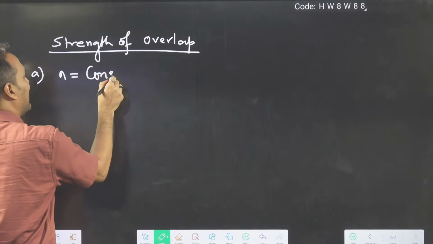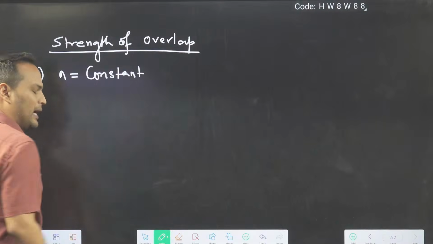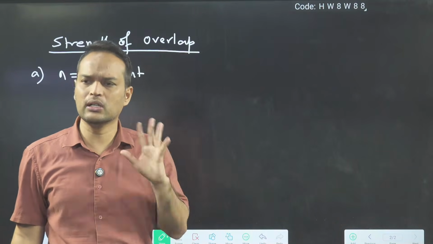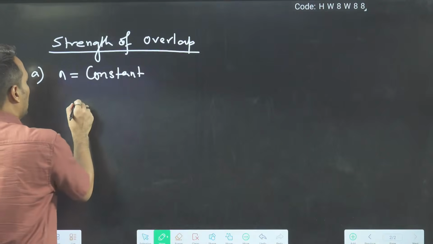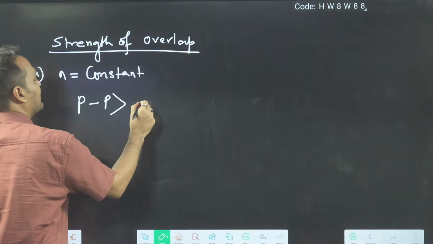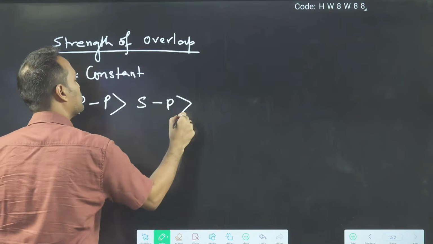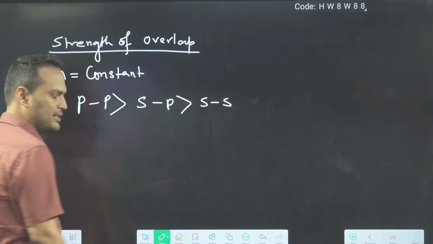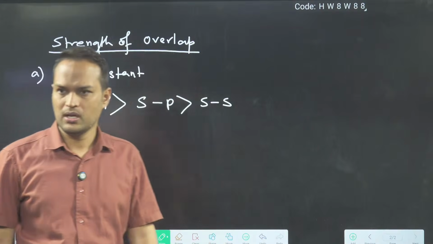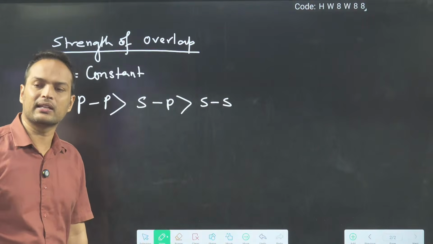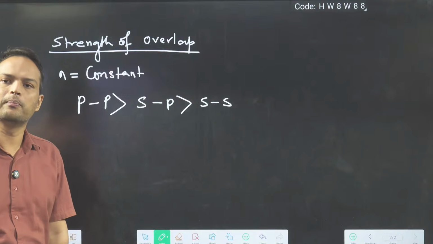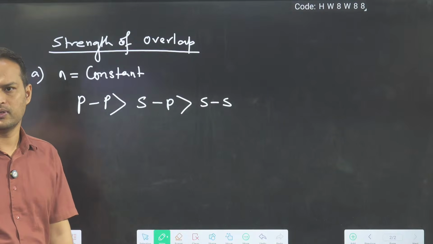First part, when n is constant. N is constant means what? Orbit number is constant. If orbit number is constant, then PP is stronger than SP, which is stronger than SS. Means P is better than S.